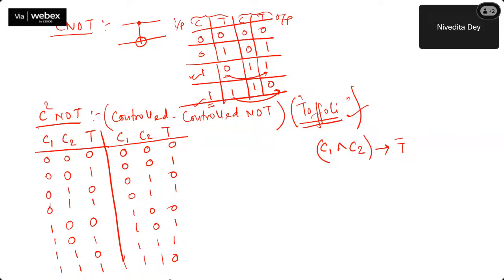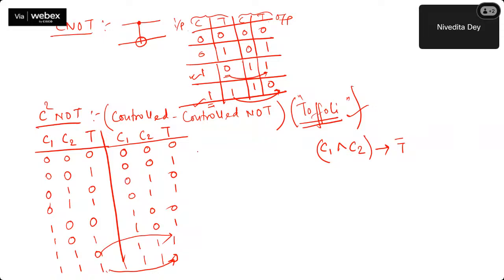So only in this part, you can see that if your target was 0, right now it's 1. And if your target is 1, right now it has become 0. So this is the truth table representation of this gate. Whenever both the values are 1, then only you flip the target. This is called a Toffoli gate.